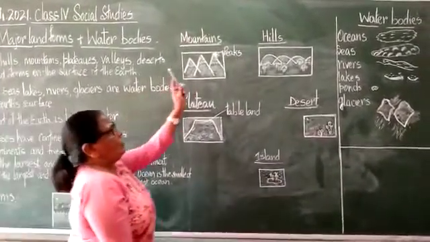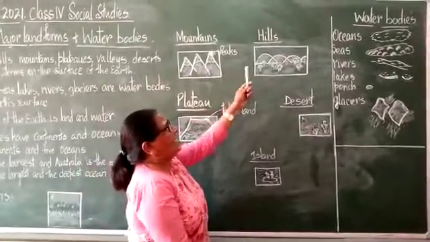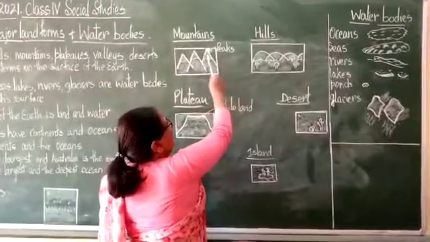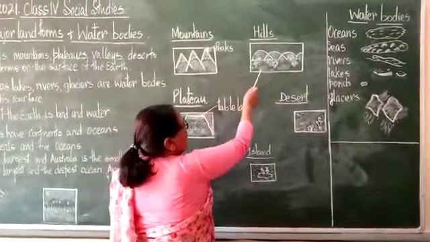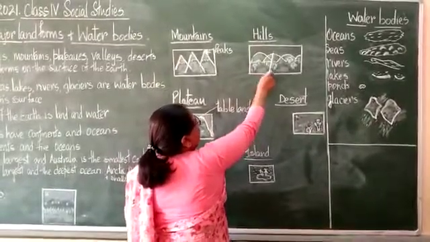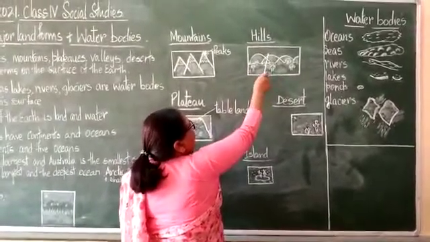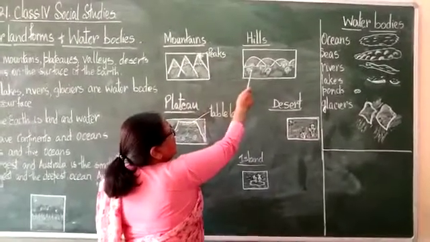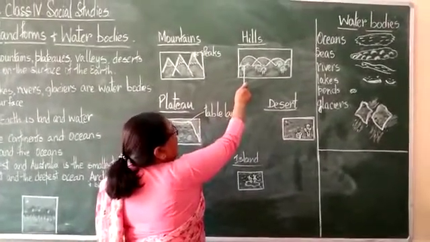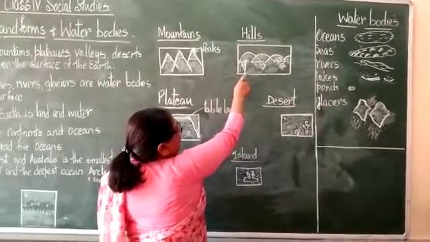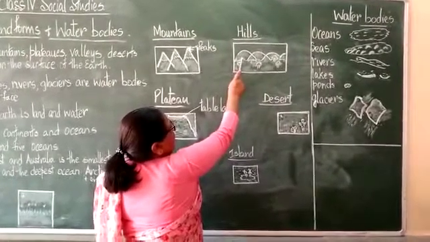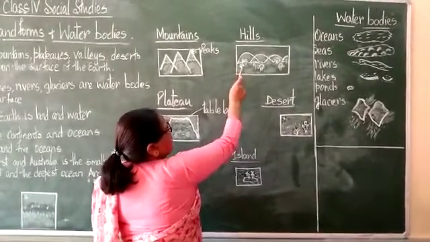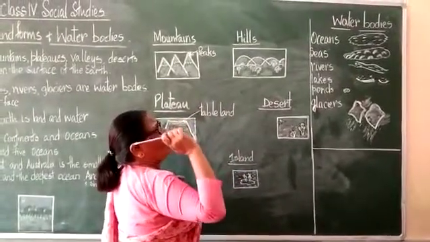Now coming to the next landform, hills. These hills, girls, compared to the mountains are lower, and they have rounded tops. Yes, and these are older than the mountains. Yes, these hills are old, and these are the Aravalli ranges that you have around you, around Mount Abu.